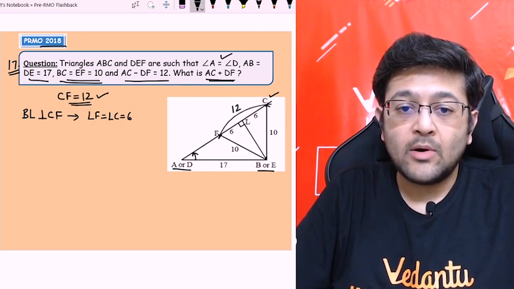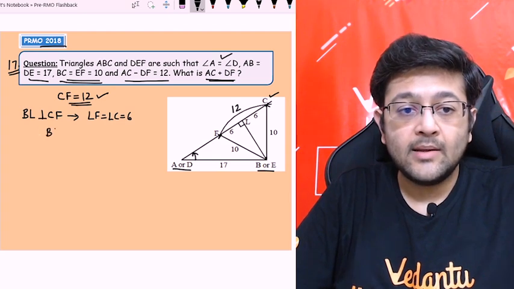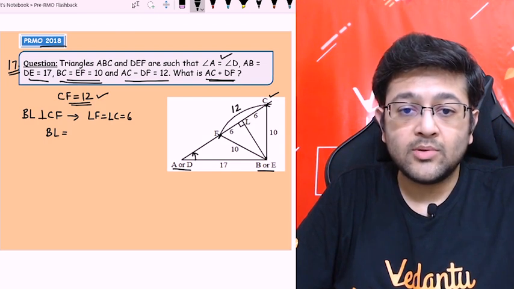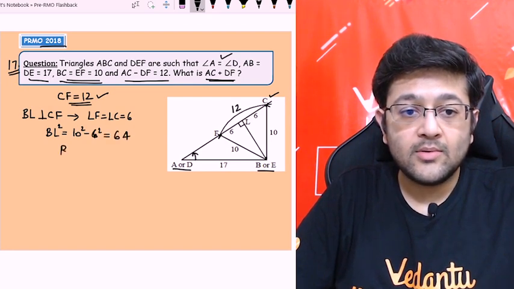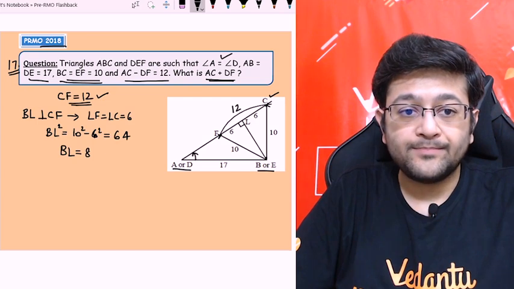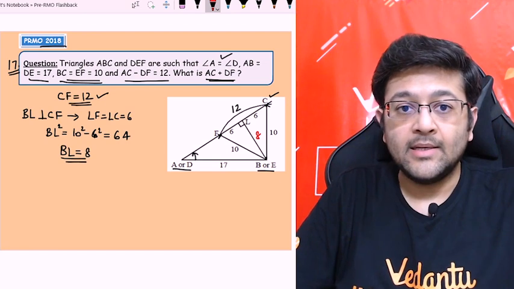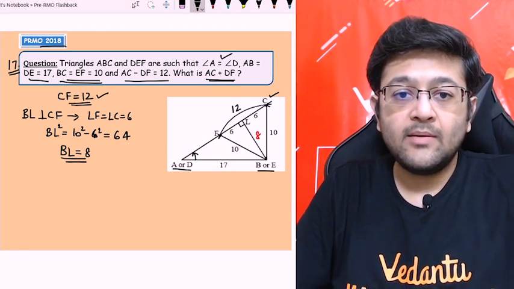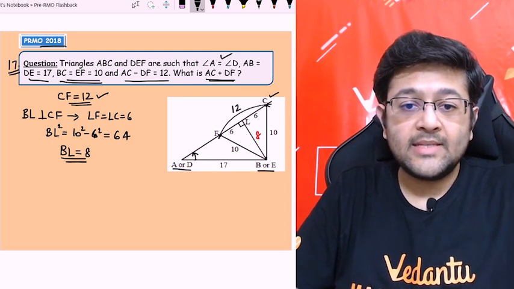So this has come out to be 6, BF is 10, so I can find BL, right? BL can be written as 8. How? So you can think BL square is equal to 10 square minus 6 square, right? Which will be 64. So BL will be equal to 8. Okay, so let me write it on the diagram. This BL length is 8. So बच्चों यहाँ से अपना काम काफी easy हो जाएगा, because I have to find AC and DF, right? This length and complete length. Okay, so let's see कैसे find करेंगे.